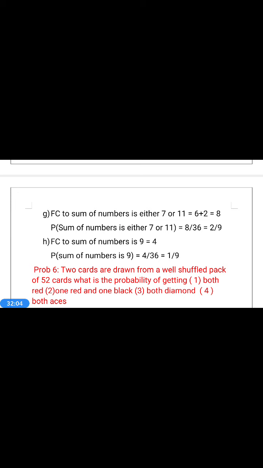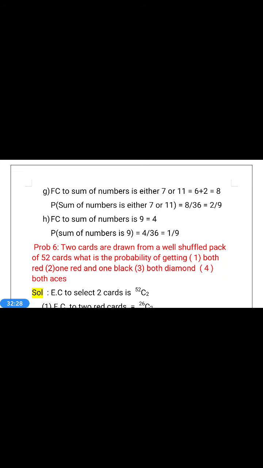Sum 11 is 5,6 and 6,5. These are obtained in the fifth row and sixth row. So, that's why either 7 or 11 is obtained 6 plus 2, which is equal to 8 times. Therefore, the probability of the sum being 7 or 11 is equal to 8 by 36, which is equal to 2 by 9.